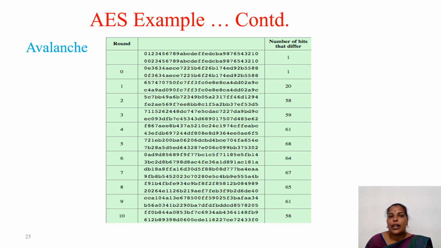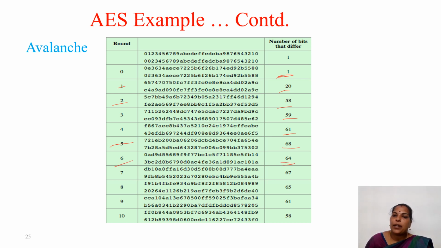I already told you that AES provides a strong avalanche effect. Here is an example of that. See, in the 0th round 1 bit is changed, and in the first round 20 bits are changed, in the second round 58 bits are changed. Then in the third round 59 bits are changed, in the fourth round 61 bits, in the fifth round 68 bits, and in the sixth round 64 bits are changed.